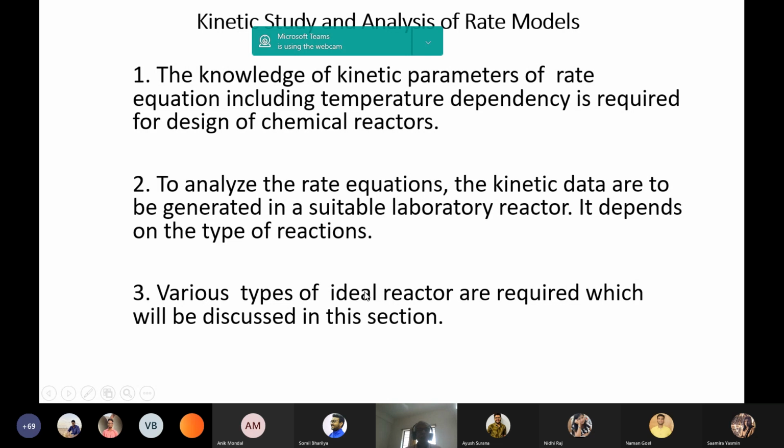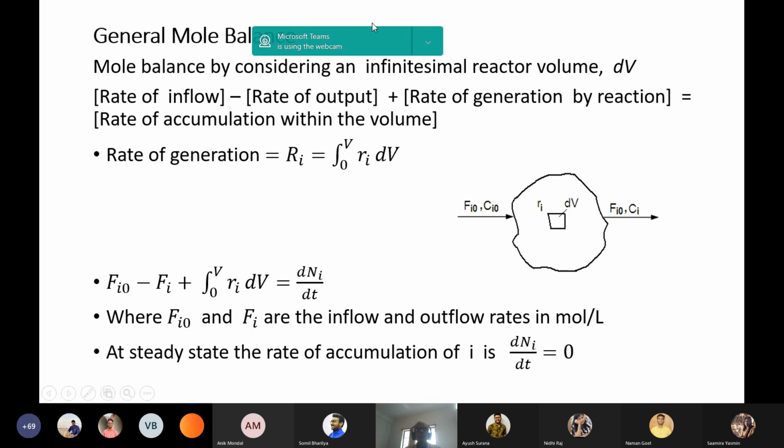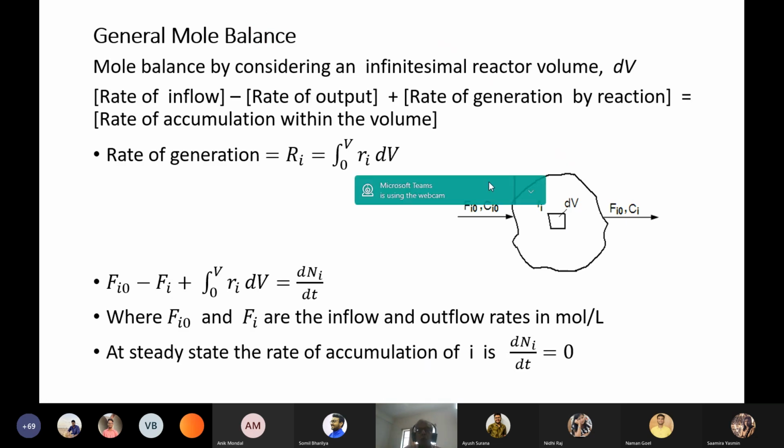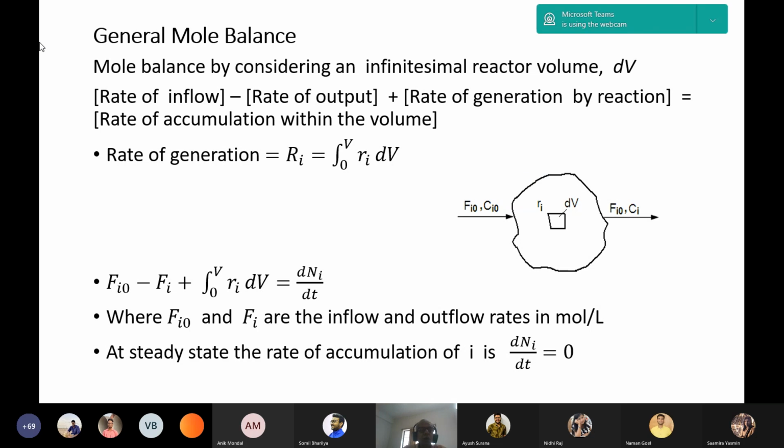And next, mole balance is required for finding the rate data, for finding the rate kinetics.